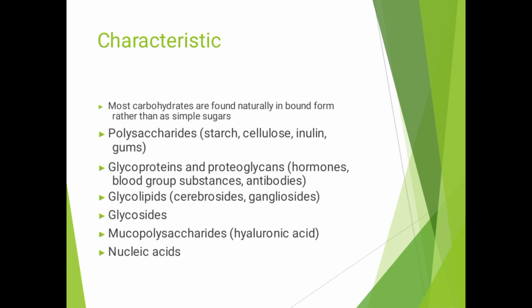Characteristics of carbohydrates: most carbohydrates are found naturally in bound form rather than as simple sugars.